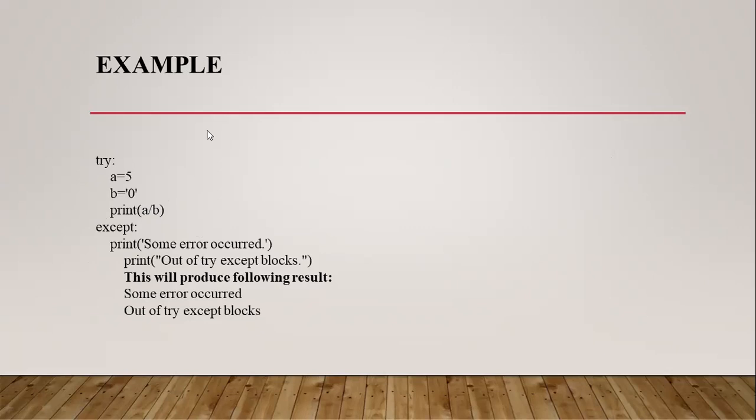I am trying to divide an integer number by a non-integer. So the except block is raised and it executes, and the output is some error occurred. The control comes to the except part, and after executing the except part, the control comes to the statements after the except block. So the output for this program is this one.